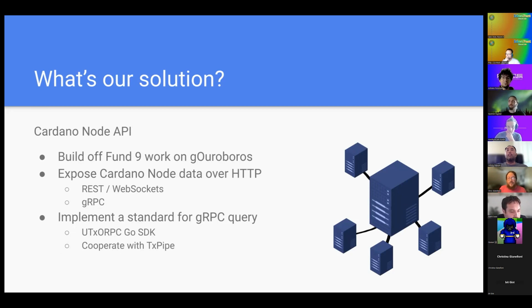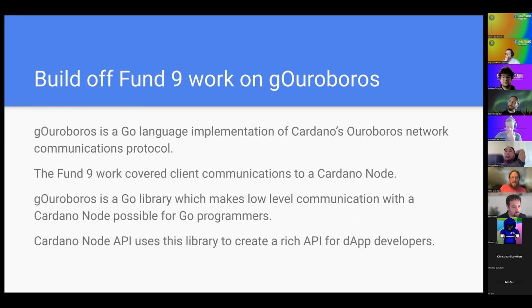And we're going to implement a standard for that gRPC query. And that is, we're first going to build the UTXO RPC Go SDK. And this is built in cooperation with TXPipe. So the idea here is to be cooperative instead of doing something entirely on our own. And this also allows us to standardize for users.